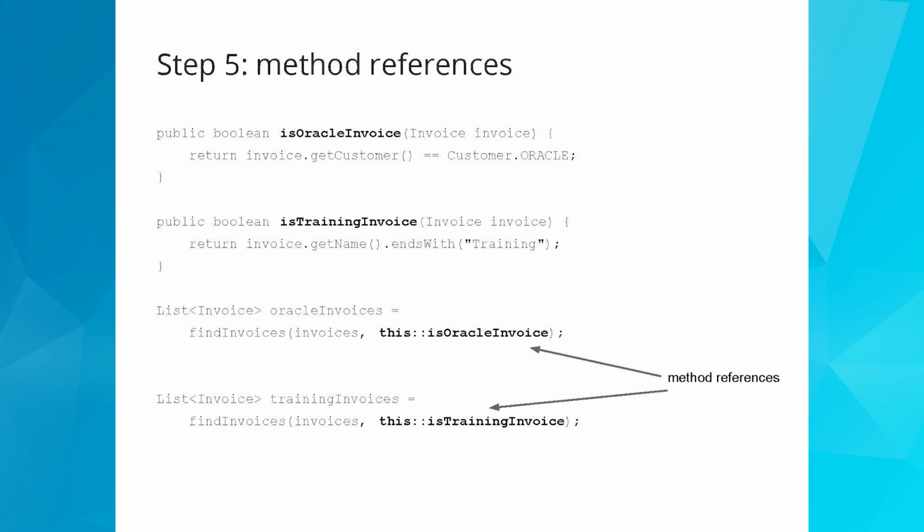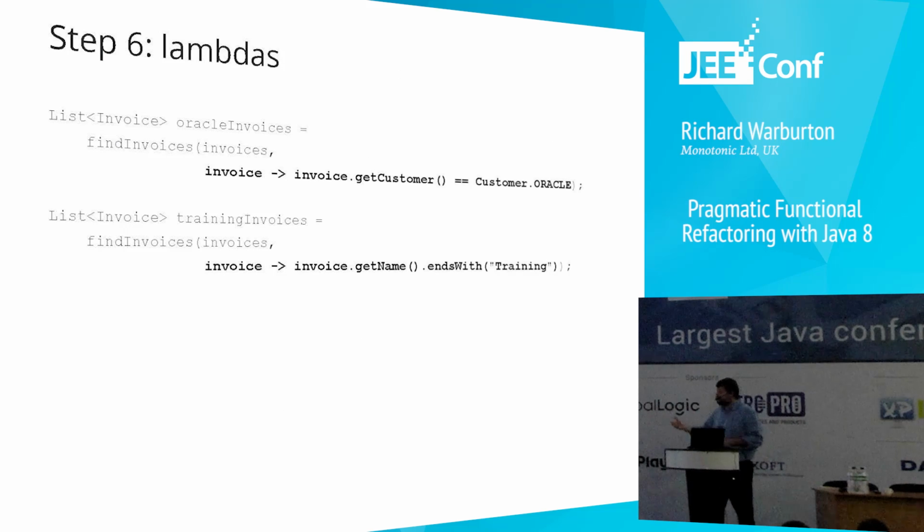But that approach of having a new class every time you wanted a selection criteria ends up being very verbose. It's very problematic. It's something which discourages us from writing this more elegant, more generic code. Now, Java 8 introduces a feature called method references, those guys at the bottom with a colon, and that means generate me a predicate that just refers to this method. So our Boolean method saying, is it an invoice related to Oracle, or is it an invoice related to training, can just be passed in using a method reference there. Lovely.